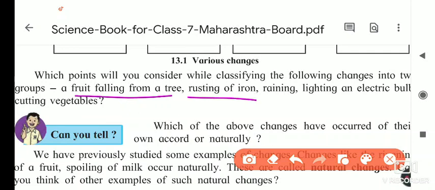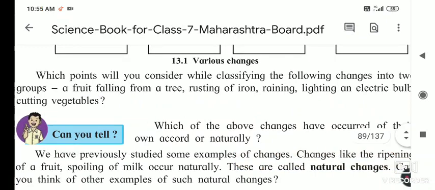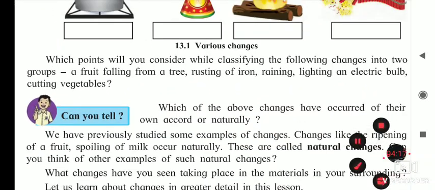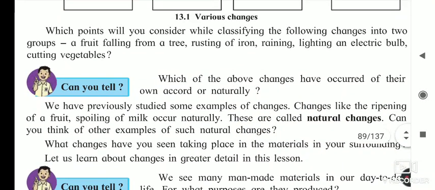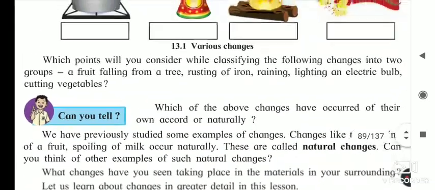Rusting of iron means we do not get the original substance back again, because the iron material becomes rusted and unuseful to us. Then raining: when rain falls, it is natural. Lightning on the electric bulb is man-made. When we press the button, the bulb glows. Cutting vegetables: no change takes place in the vegetable, only the shape is changing, and this is a physical change.